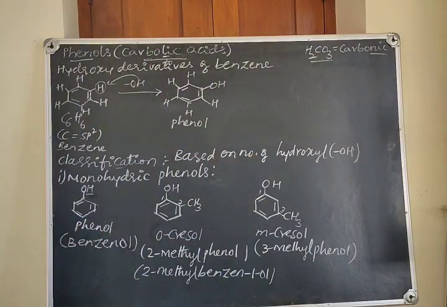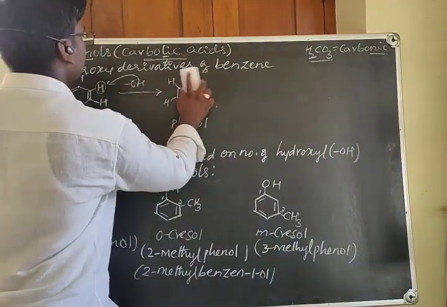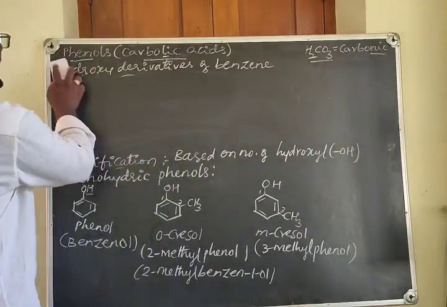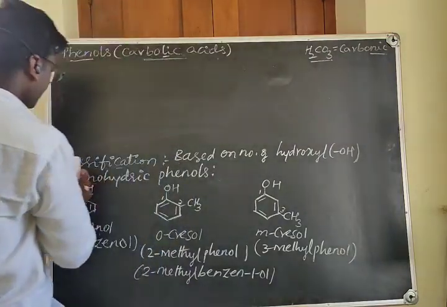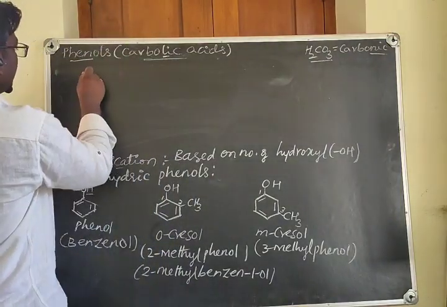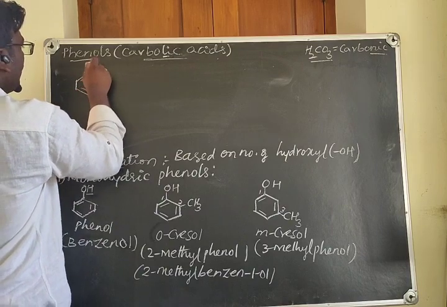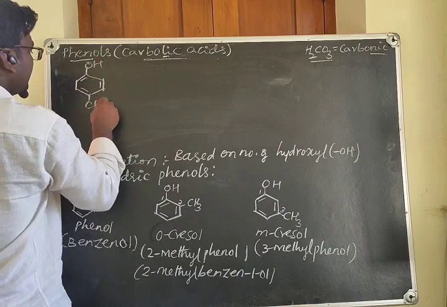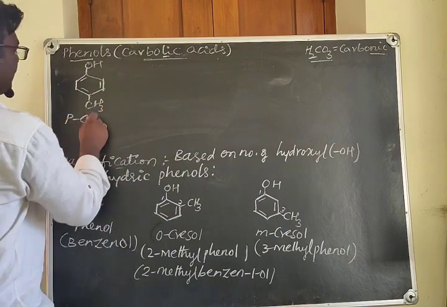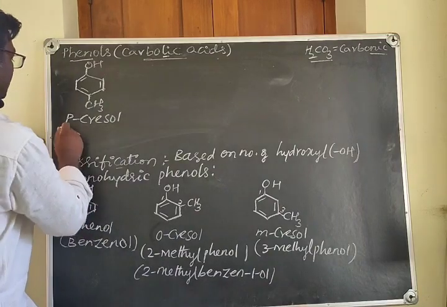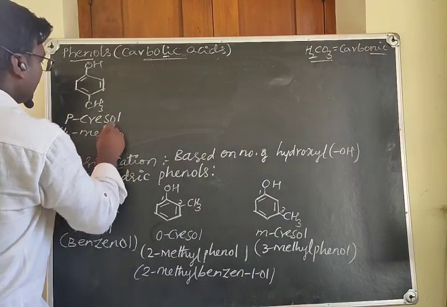Here we can also see another isomer of that cresol, that is paracresol. Take the compound with OH here and the CH3 group here. This is called paracresol and its IUPAC name is 4-methyl phenol.